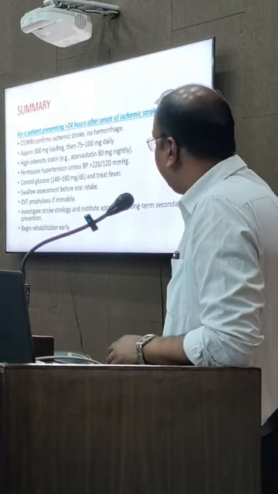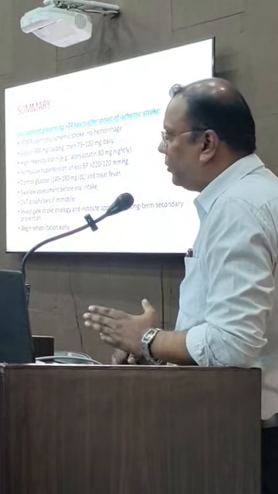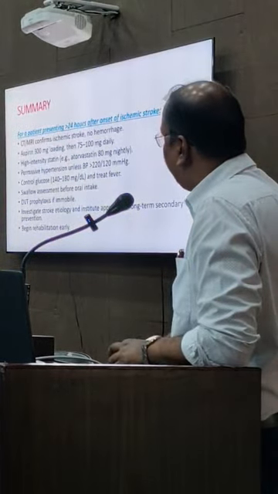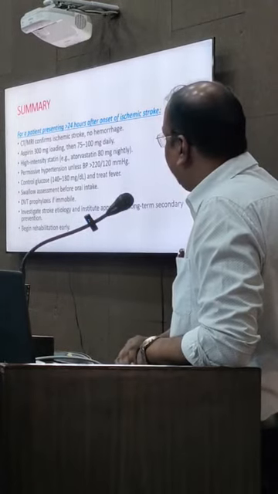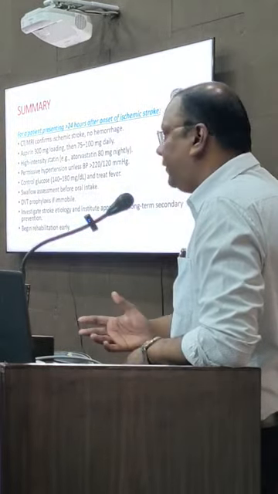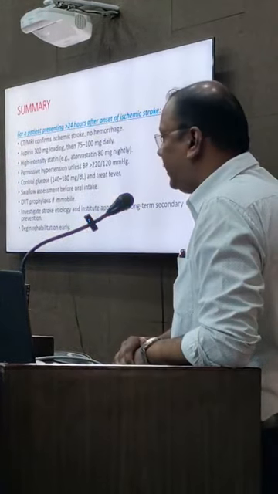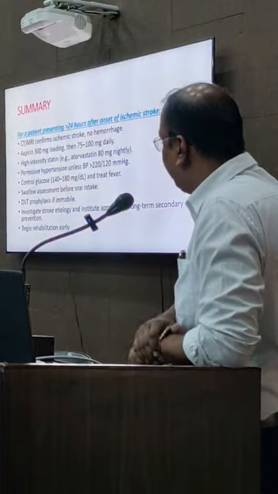So to summarize this lecture, for a patient presenting after 24 hours, that is after the window period of IV thrombolysis and mechanical thrombectomy, if you have a patient with ischemic stroke, first of all, you need to do CT or MRI to exclude hemorrhage, then aspirin 300 milligram loading, and then 75 to 100 milligram daily. We already discussed about the dual antiplatelet indications. Then high intensity statins to be given, and permissive hypertension.